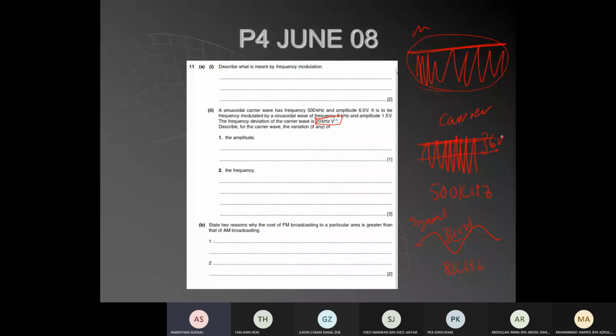Carrier amplitude. How much is the carrier amplitude? 6 volt. So the amplitude is going to be 6 volt. It should be the carrier amplitude, right? Because in FM, the amplitude is going to be the carrier amplitude.